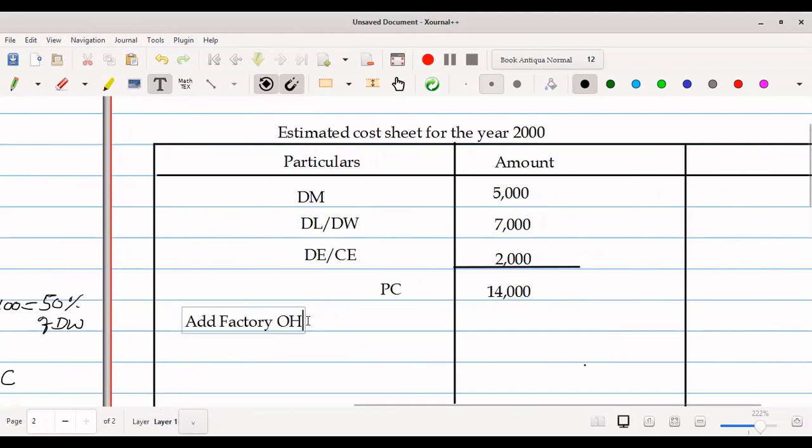According to our working note, 50% of direct wages, that is 50% of rupees 7,000, comes to 3,500. Now let's total this, and when we total, we arrive at works cost. The total is 17,500.